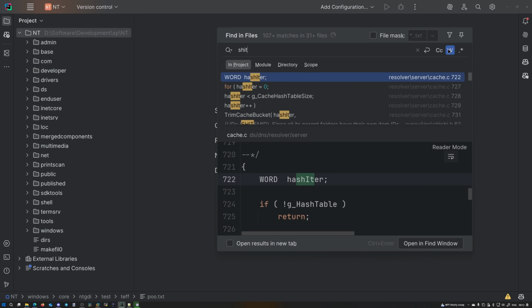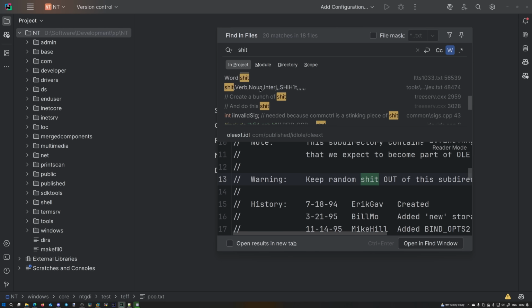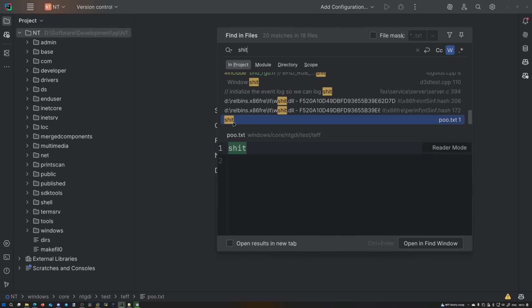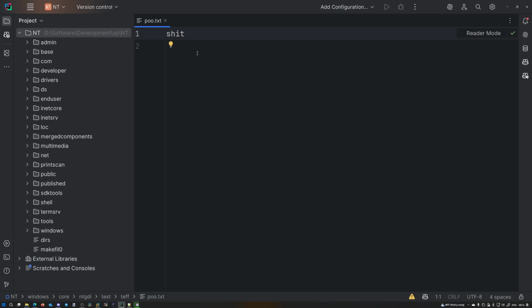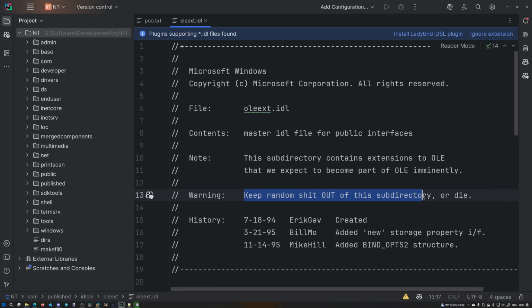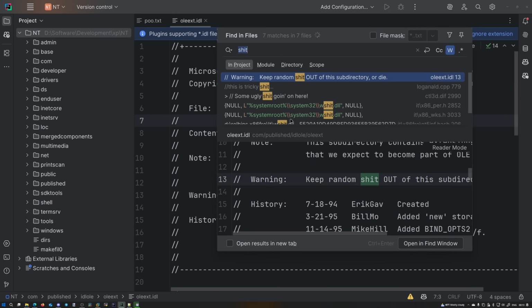Anyway, this is the one you'll probably see on the thumbnail. There is a file called poo.txt containing a single word. Profound. I really don't know why that file exists, because there are no direct references to it. But actually, you know, it's the most important file in Windows XP. Anti-GDI is not going to work without it. No way. "Keep random shit out of this subdirectory or die." Well, that's quite aggressive. God damn.